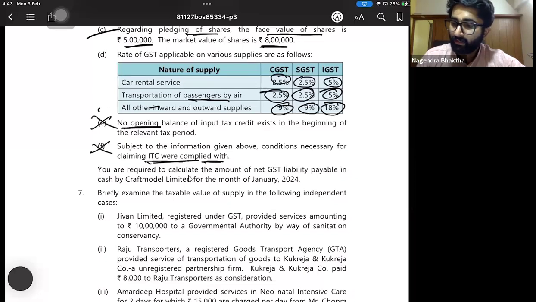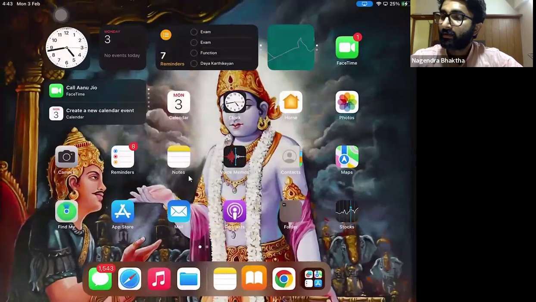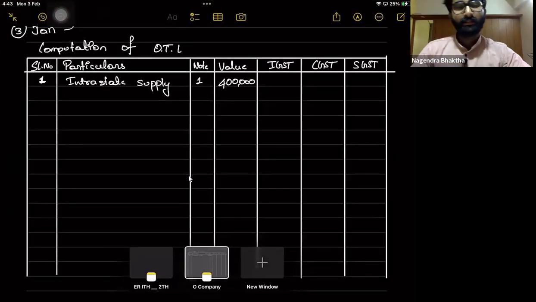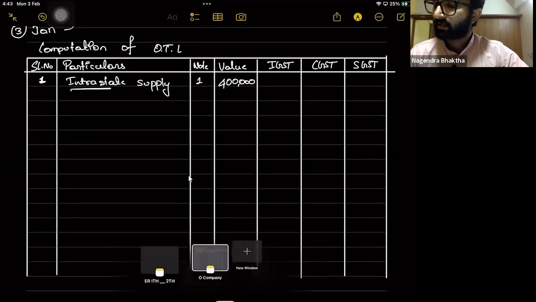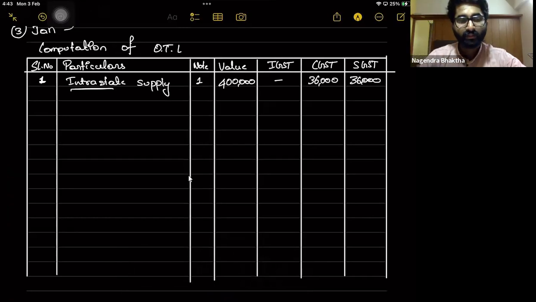So in this point, GST, we will take 9% here. 9% of 4 lakhs, 4 lakhs into 9% is 36,000. As it is intrastate, CGST and SGST are 36,000 and 36,000. Point number 2, that is interstate supply.